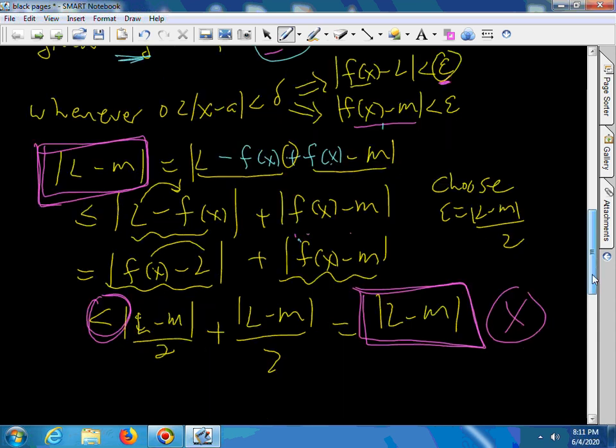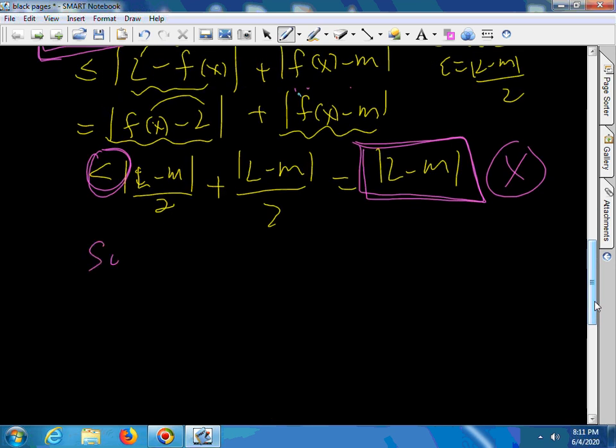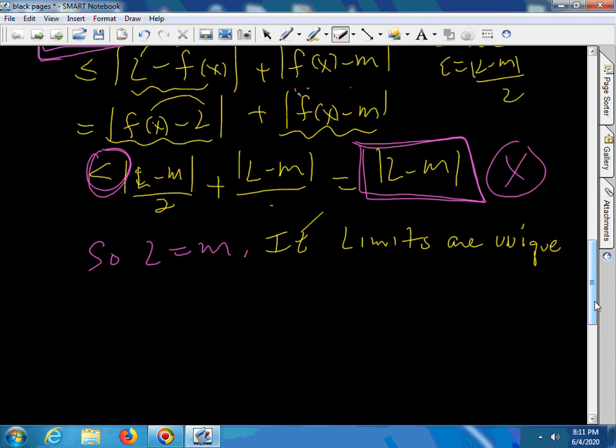That's the contradiction. So L equals M. That is, limits are unique. Limits are, in fact, unique. And that proves this theorem.